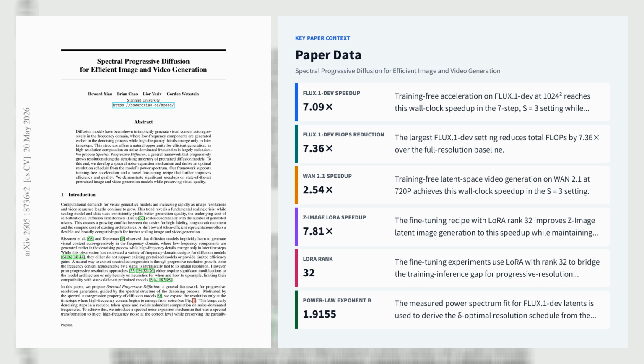The fine-tuning recipe, implemented with LoRA rank 32, narrows the training-inference gap further, and on Z-Image improves the 5.0 step baseline to 7.81 times speedup at matched or better prompt alignment, while also enabling frequency-based image editing that outperforms STEdit in geometric consistency and stylization fidelity.